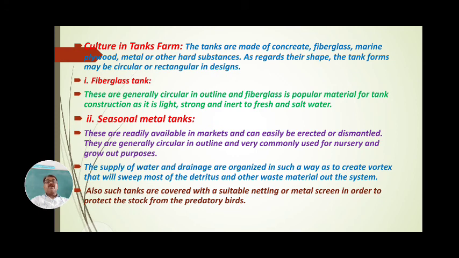Number 1, fiberglass. When a tank is constructed with fiberglass, then that tank is called a fiberglass tank. These are generally circular in outline, and fiberglass is a popular material for tank construction as it is light, strong, and inert to fresh and salt water. That's why fiberglass tanks are suitable for the culture of fishes in both freshwater as well as marine water. Second, seasonal metal tanks.